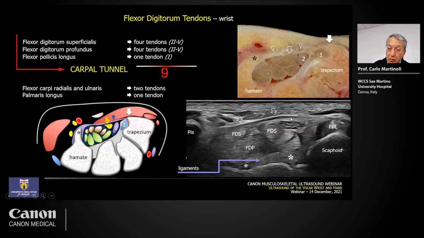And if you take a look at the deepest part of the tunnel, you realize that the structures here are thickened. These are not tendons, but this deep band located just superficial to the bony floor of the tunnel is represented by some important ligaments.